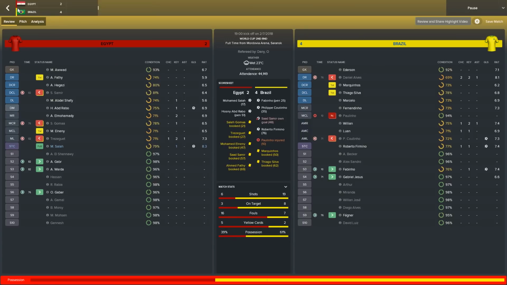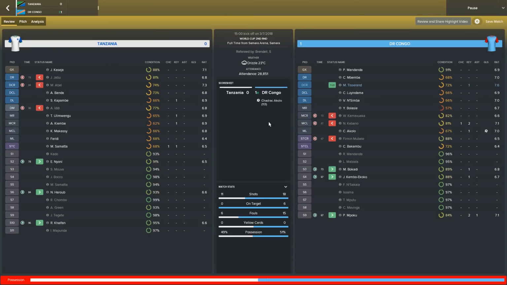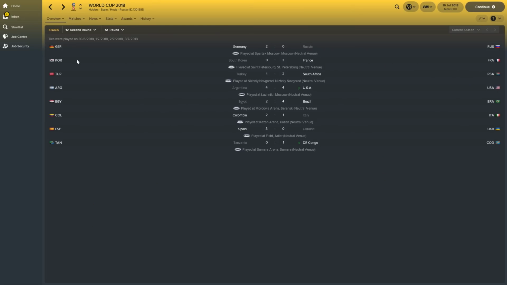Brazil, this is a great game as well. Brazil 4, Egypt 2. These are the sort of games we want to see at the World Cup. Colombia beat Italy 2-1. Spain thrashed Ukraine 3-0. And Congo beat Tanzania in an all-African fight, with a 113th minute winner to send Congo through to the quarterfinal.